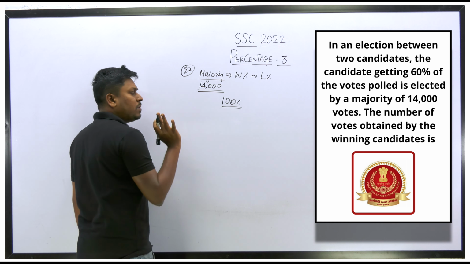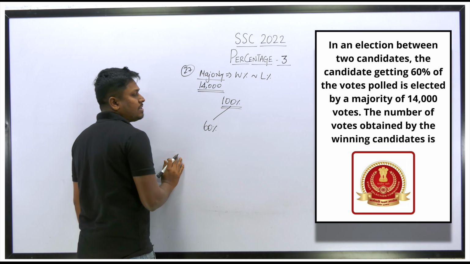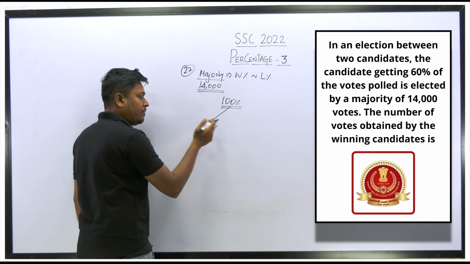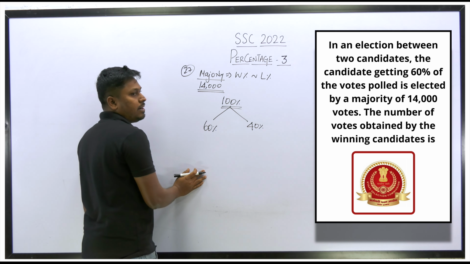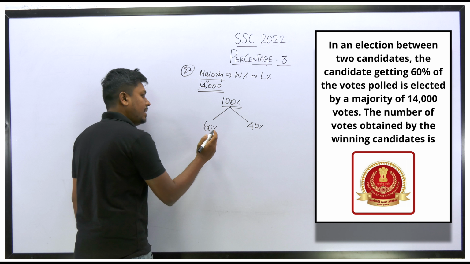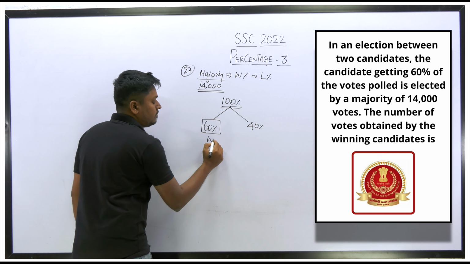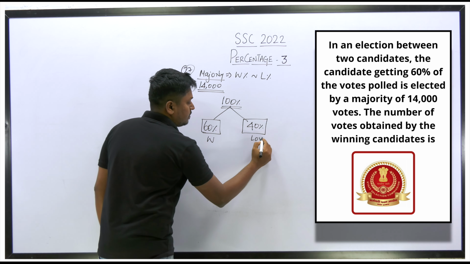100% will be the total vote cast. So out of 100%, one candidate got 60%. Then what about the other? If one person got 60, the remaining 40% will be the other candidate. So if one person got 60% of the vote, then definitely he will be the winner. The remaining 40% will be the loser.